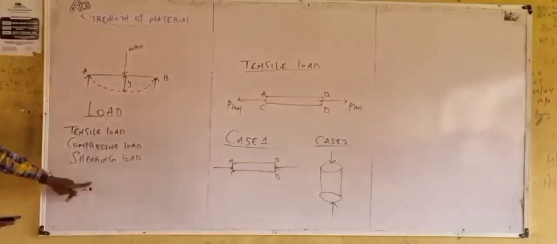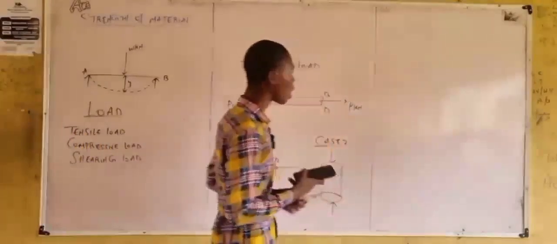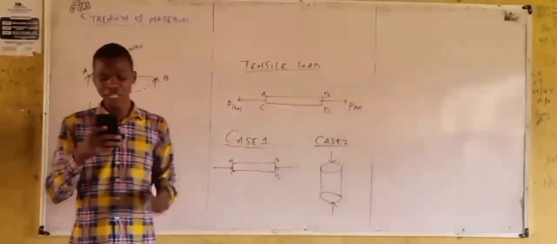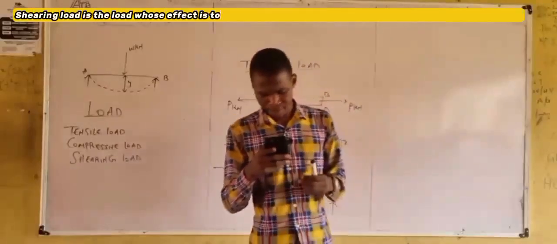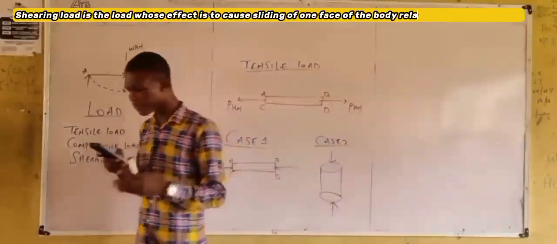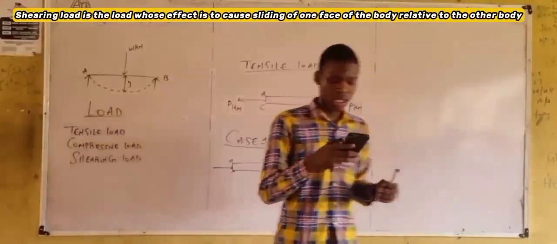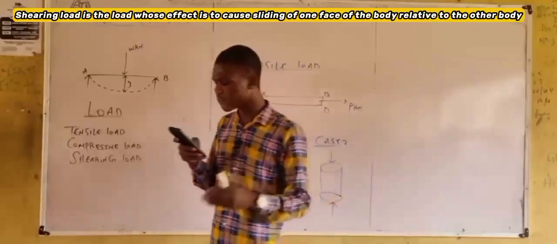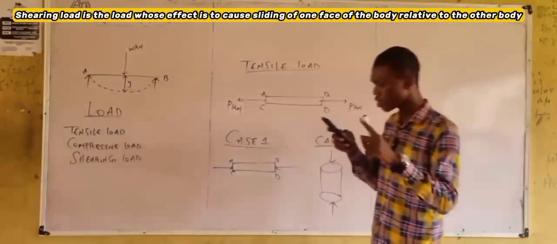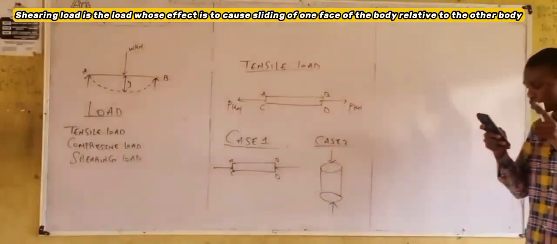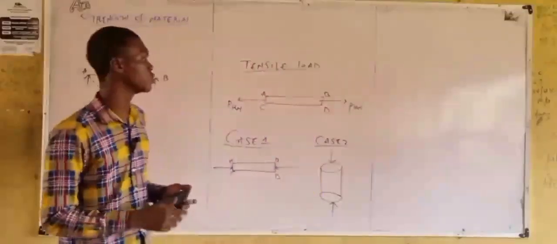Moving on to the next one, we have shearing load. What does it mean when we say shearing load? By definition, the load whose effect is to cause sliding of one face of the body relative to the other is called shearing load.